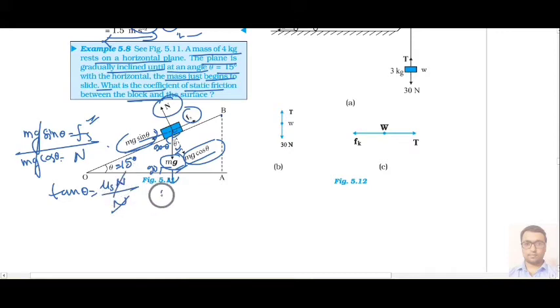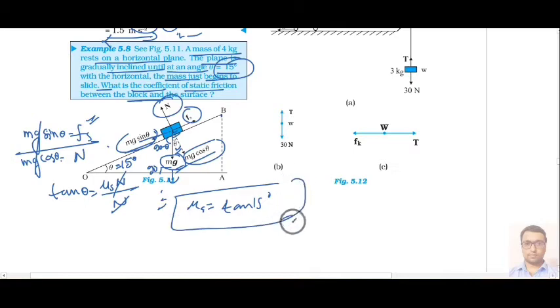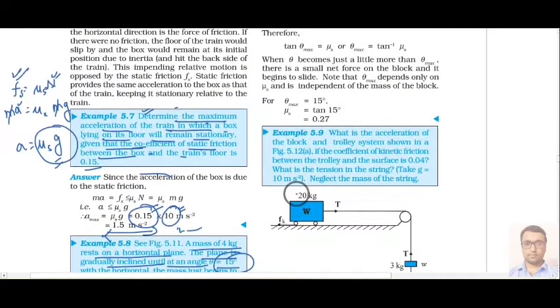Okay, so tan theta will be mu s, and the value is given, 15 degrees. So our mu s will come out as tan 15 degrees. Remember, if the 15 degree value is given, then you can write your answer: tan 15 equal to 0.27. Otherwise you can leave it up to here also.